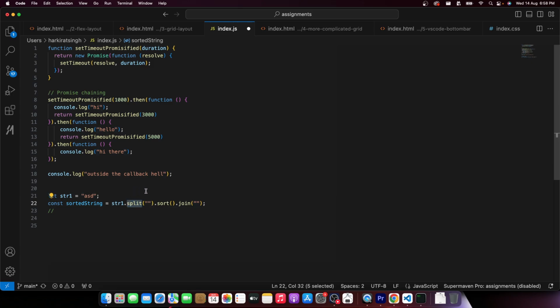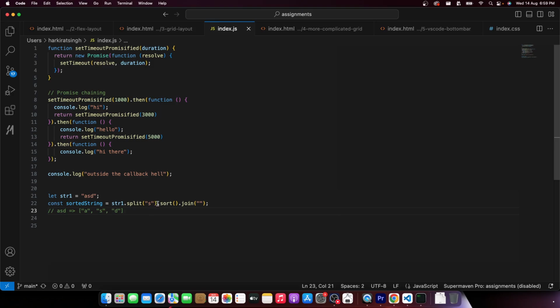But splitting it based on a delimiter means it converts ASD into an array that looks like this. The delimiter, the separator here, is an empty string, which is why it just converts the whole string into an array. If the delimiter was S, this would have been the final array. We would have separated this specific string based on the delimiter S. A comes over here, D comes over here. That is what the split function lets you do. Then what does sort do?